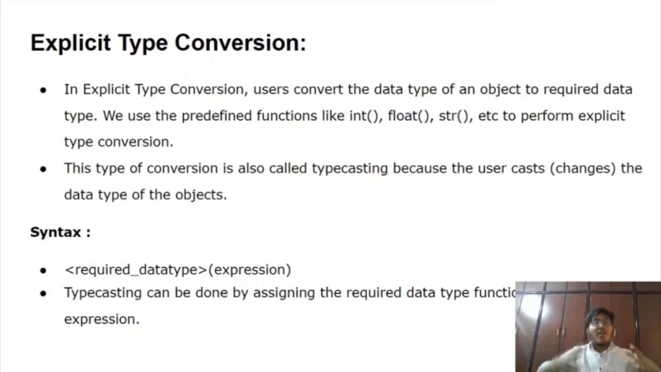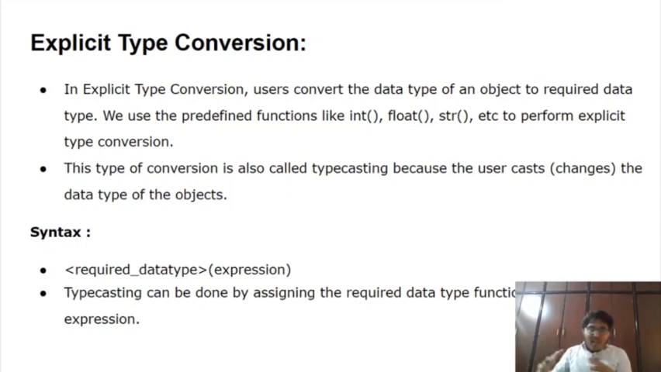Now let us talk about explicit type conversion. What exactly is explicit type conversion? In explicit type conversion, the user converts the data type of an object to the required data type. We use predefined functions like int(), float(), str(), etc. to perform explicit type conversion. This type conversion is also called typecasting because the user casts, that is changes, the data type of the object.